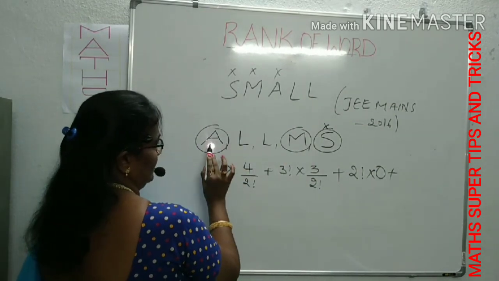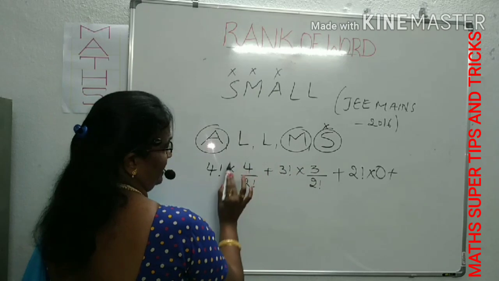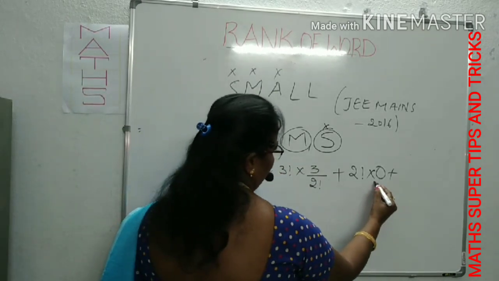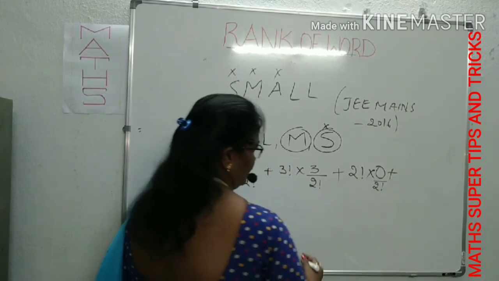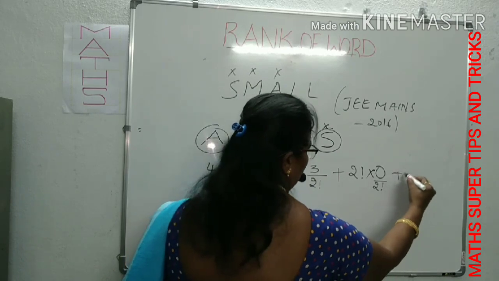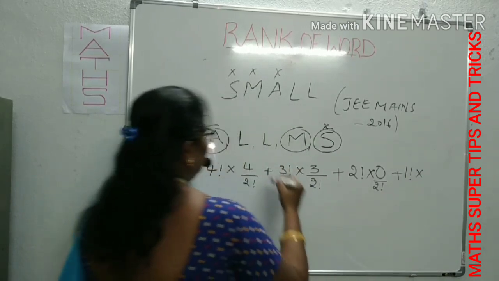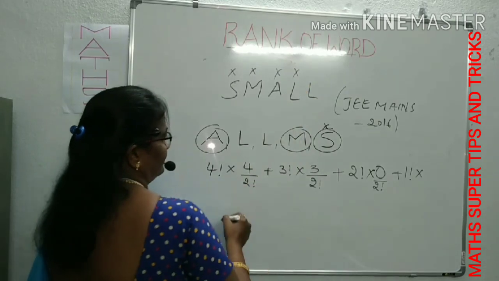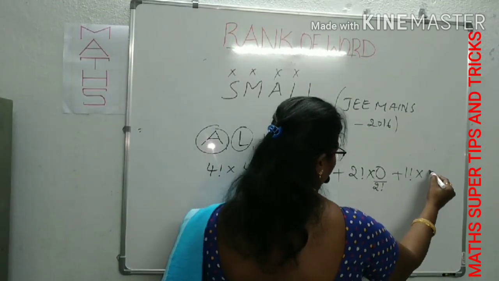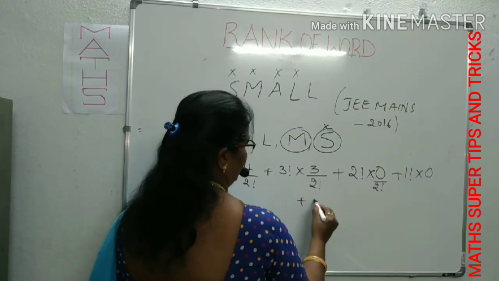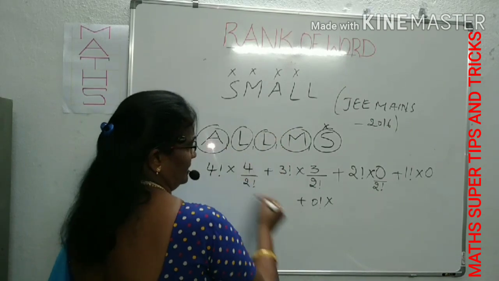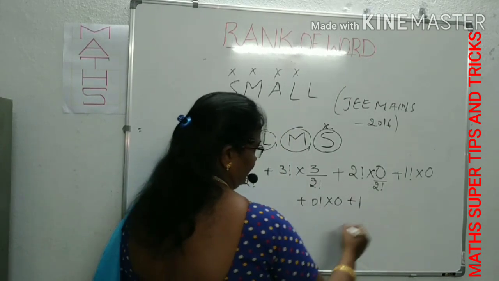In case repetition is there, towards the right side of A, 2 letters are repeated. We can write 2 factorial there actually, but 0 is there, no need to worry. Plus, but the process you have to know first. Next, plus 1 factorial into. After that there will be L. Before the L, no letter is left over. This is also 0. Next, 0 factorial into. One more L is there. Again here also 0. Now finally you add 1.